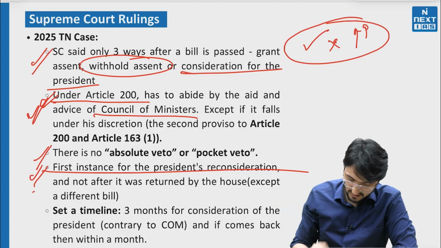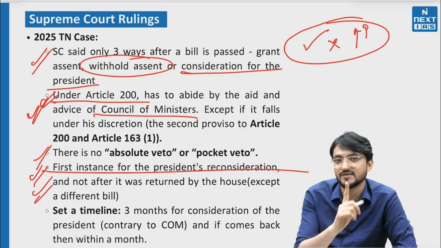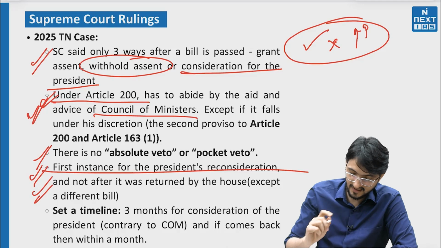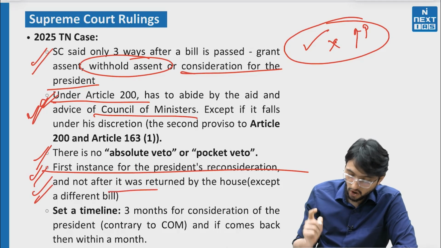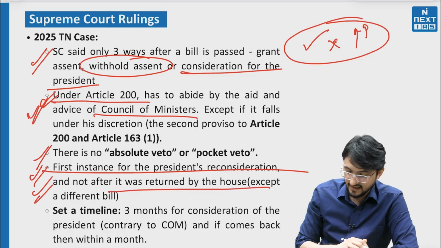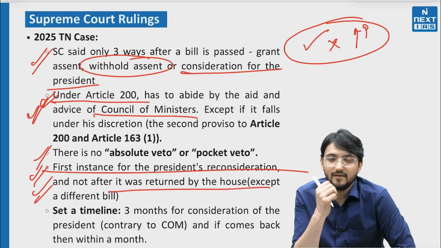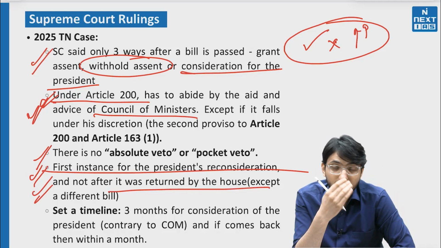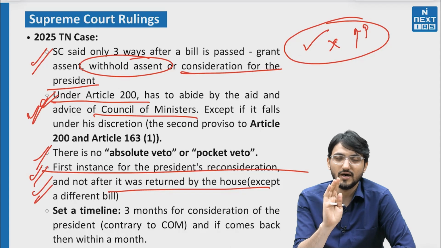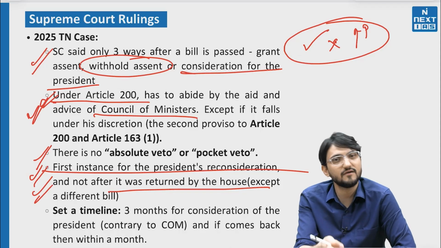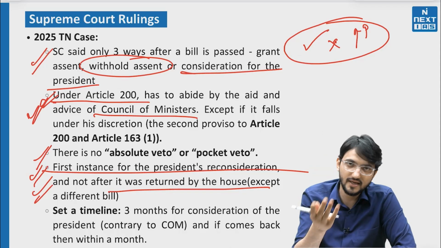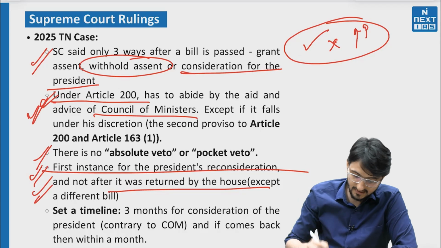So Supreme Court has said that in first instance you have to give it to President's consideration and not after House returns the bill to you, unless there is a different bill. Sometimes what happens, when Governor sent back the bill to the House, then House gives a different bill altogether. In that case you can send it to President's consideration.